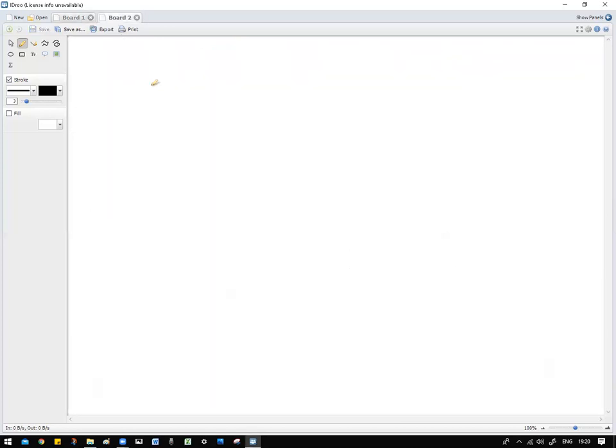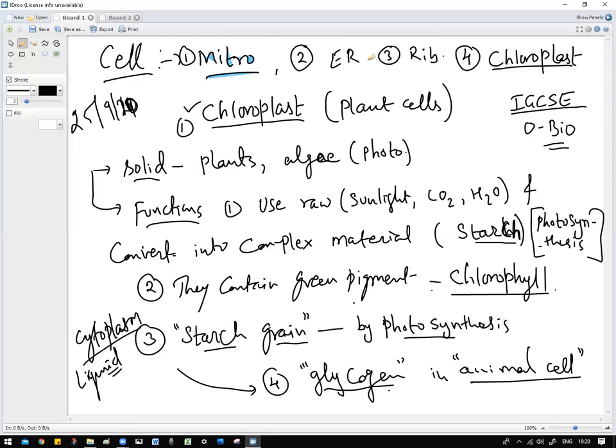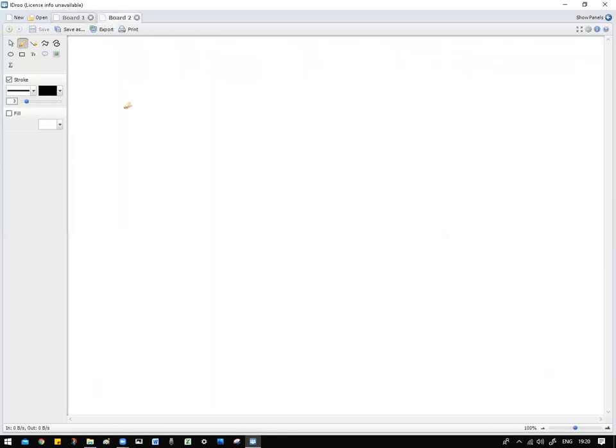Next, moving to the cytoplasm. We have completed mitochondria, endoplasmic reticulum, and ribosomes in our previous class. This was about the chloroplast. Mitochondria is done. So moving to the nucleus. What does the nucleus do? Can you tell me the function of a nucleus? It is the main part of the cell. It stores all the food and functions the cell.